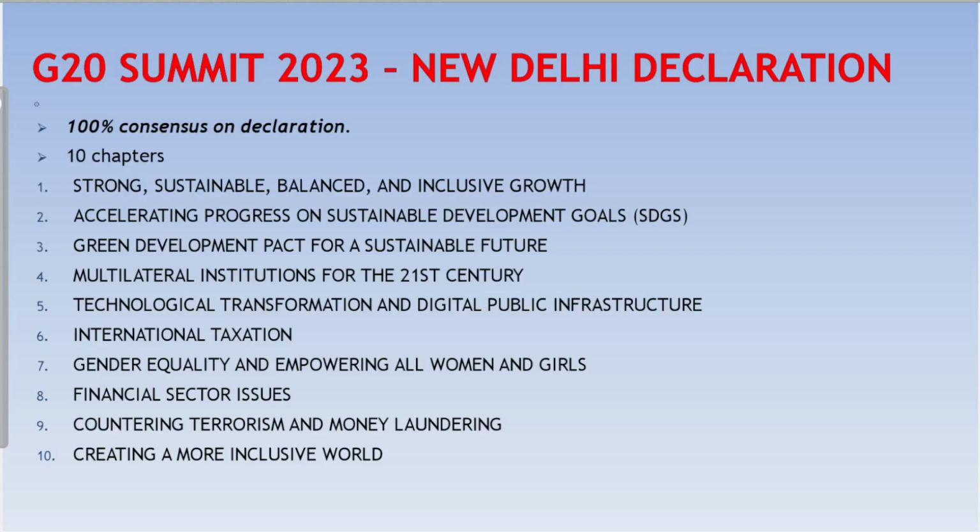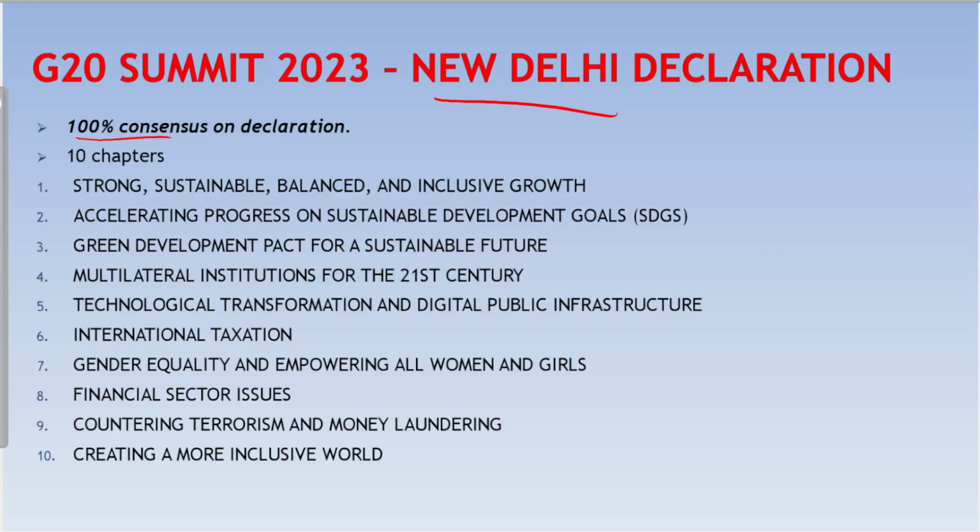At the end of the summit, the leaders at India's G20 Summit arrived at a joint communique called the G20 New Delhi Leaders Declaration. It was signed with 100% consensus by all the member countries. This is a remarkable achievement. Even though previous G20 Summits have achieved 100% consensus, the G20 Summit 2023 is significant because of the geopolitical tension between Russia and Ukraine and the involvement of Russia in the G20. The majority of the nations expected that it would be difficult to achieve 100% consensus.